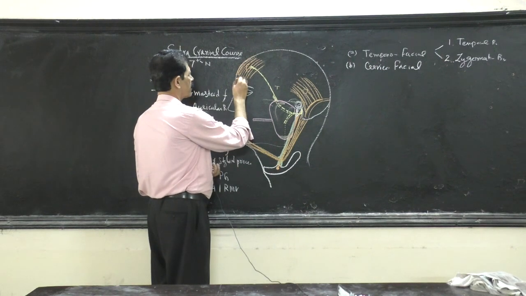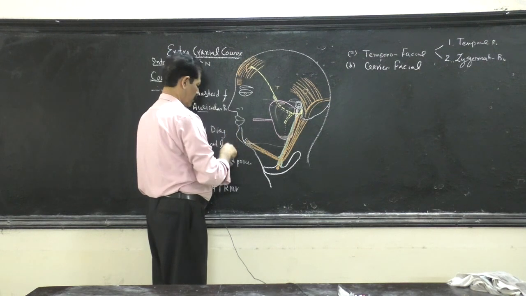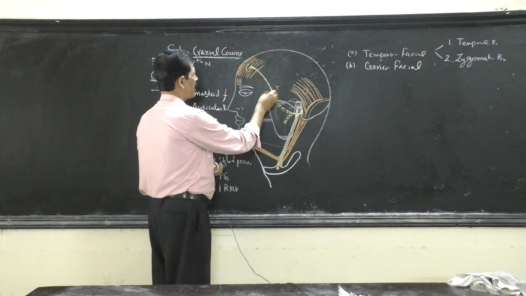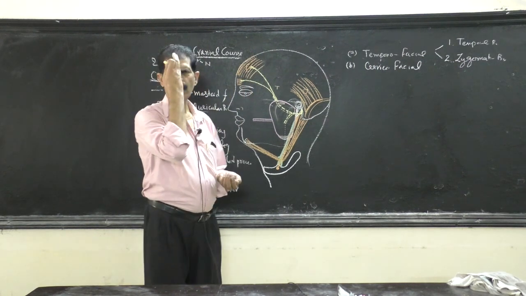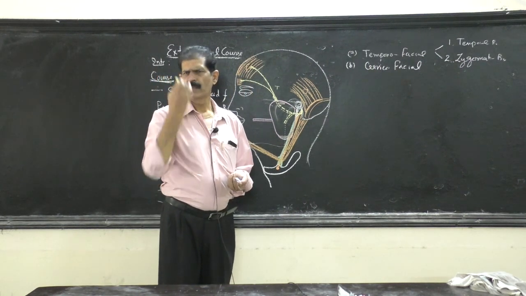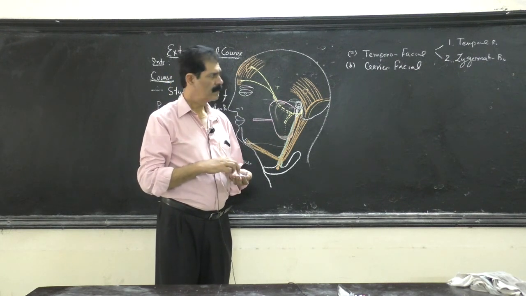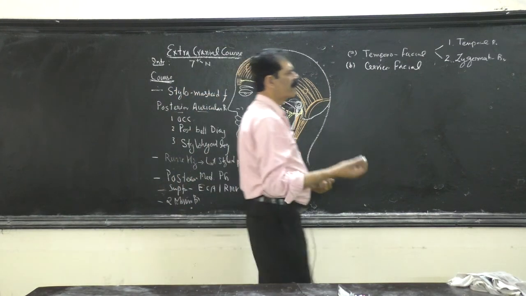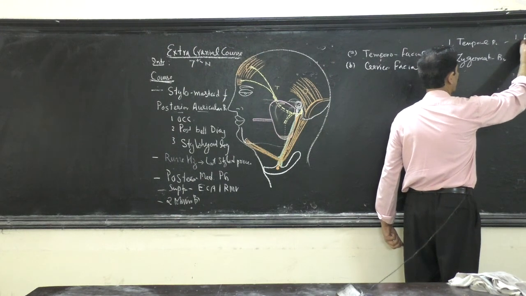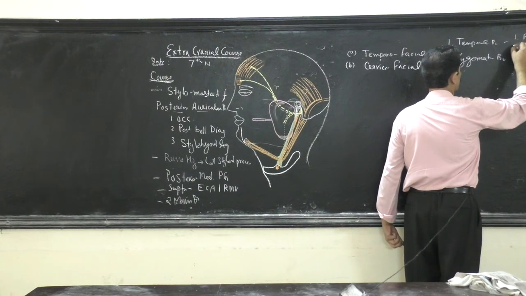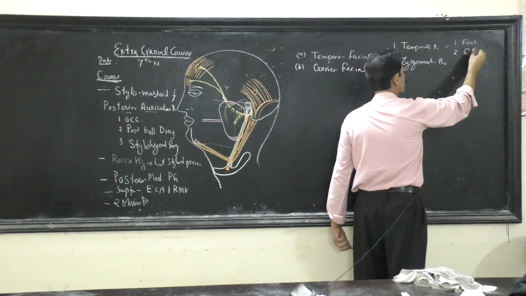Then it will also supply the muscle of anger. Which is this muscle of anger? Which shows the vertical lines on the forehead? These vertical lines of the forehead are made by which muscle? You have to mention the names of the muscles supplied by the temporal branch. Number one is the frontalis belly. The second muscle is the vertical corrugator supercilii muscle.